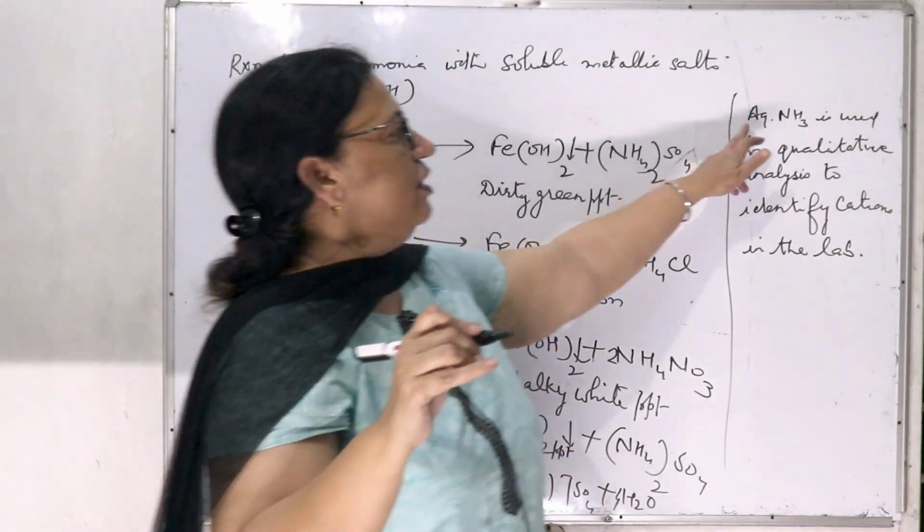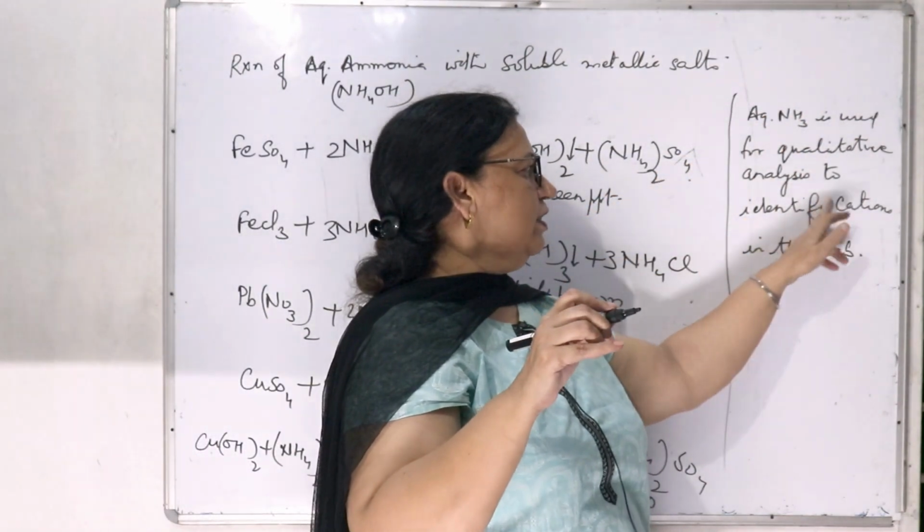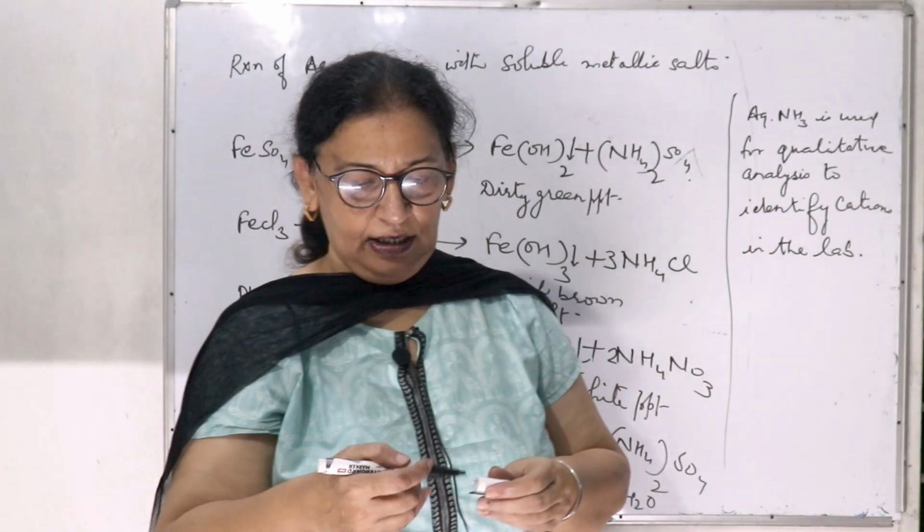Why is aqueous ammonia used for qualitative analysis to identify cations in the laboratory?